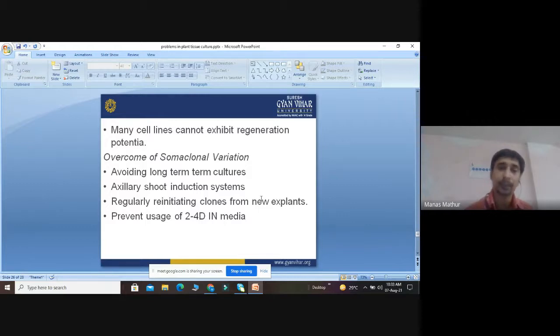Many cell lines cannot exhibit regeneration potential. So we can overcome the problem of somaclonal variation by these four methods: avoid the long-term culture, use auxiliary shoot induction, do not use 2,4-D in the media, and regularly initiate clones from new explants.